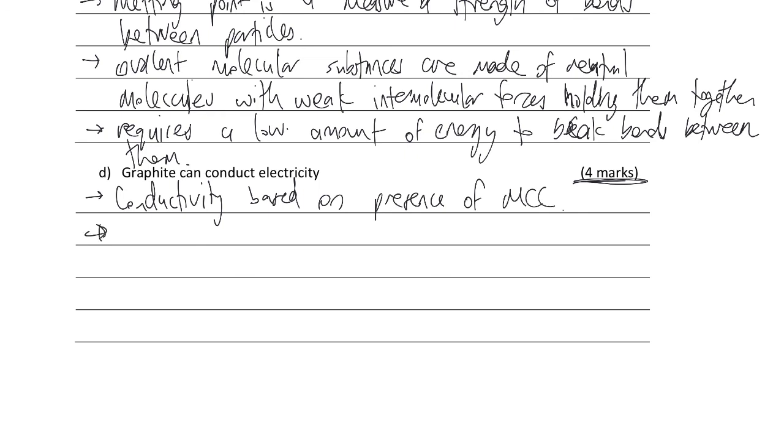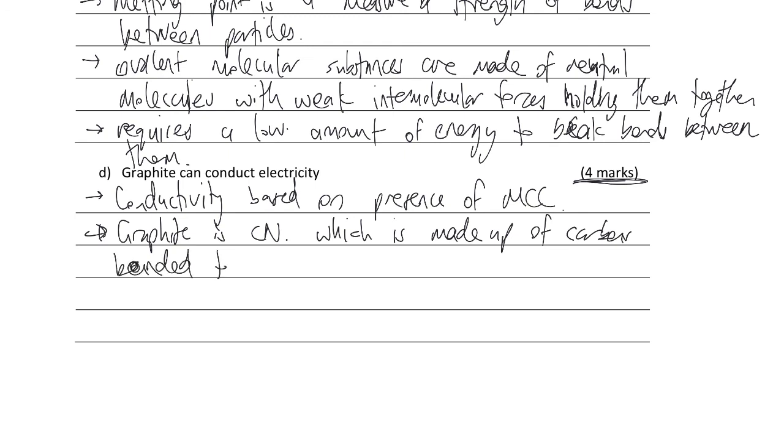Right. So conductivity is based on the presence of mobile charge carriers. Graphite is a covalent network substance, which is made up of carbons bonded to 3 other carbons.